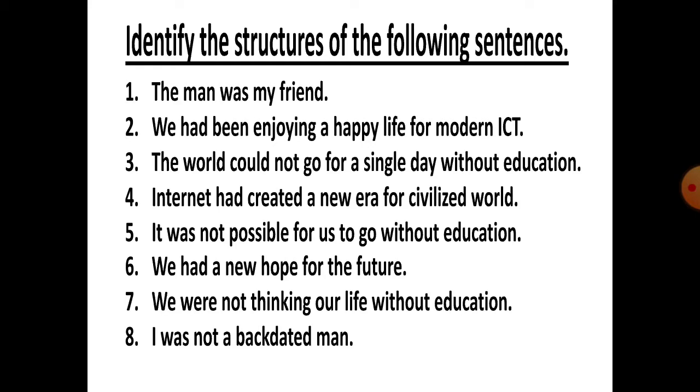Now come to number 5. It was not possible for us to go without education. What structure is followed? It's a negative sentence, negative form. Try to remember the negative forms. First indefinite tense. Now come to number 6.